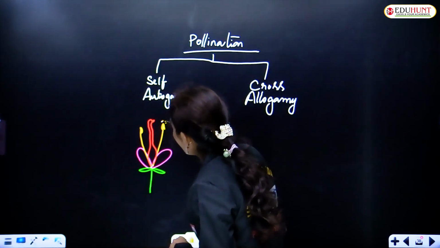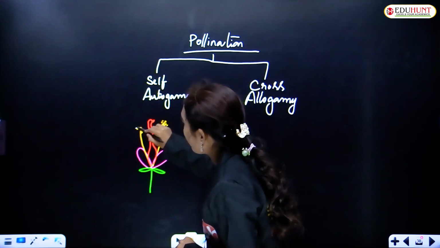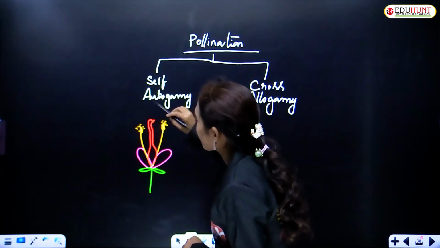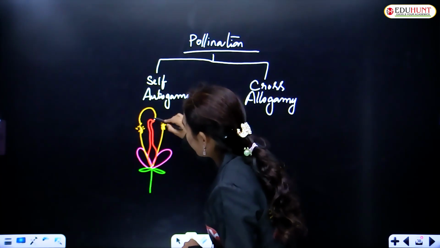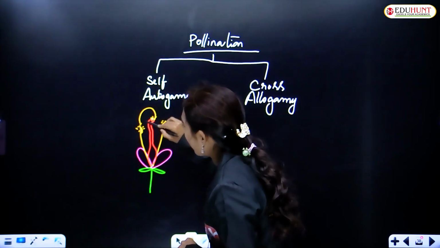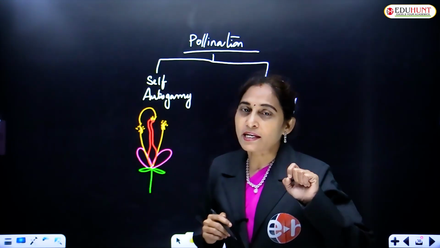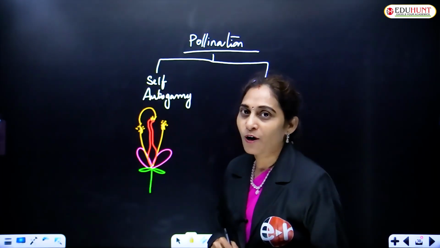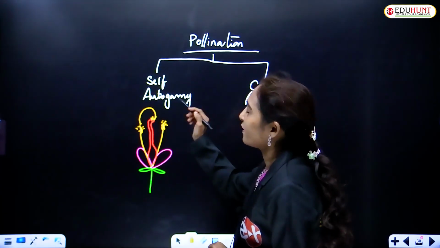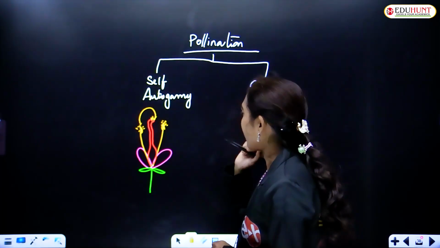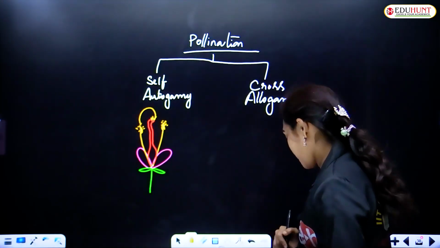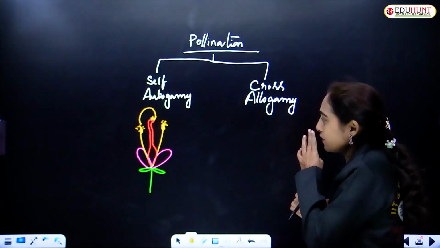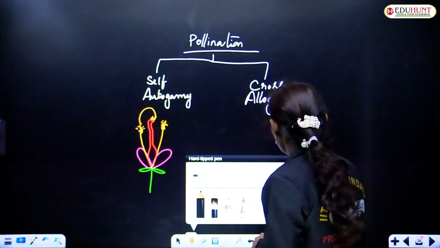These are the pollen grains releasing from anthers. If they reach the stigma of the same flower, the pollen reaching the stigma of the same flower, then it is called self-pollination or autogamy. Now, cross-pollination. Cross-pollination is